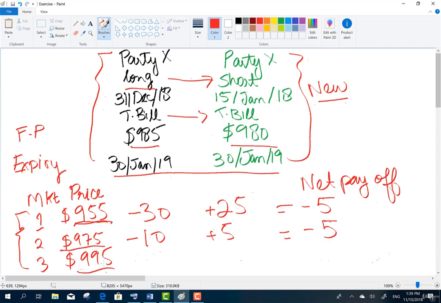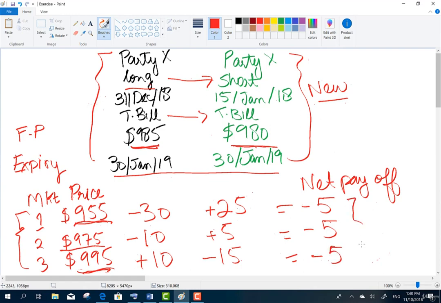Now the third scenario, if the market price is $9.95. If Party X buys at $9.85, which is lower than the market price, Party X will earn a gain of the difference between $9.85 and $9.95, plus 10. And here on the short contract, Party X will sell at $9.80 when the market price is $9.95. So Party X will sell at a lower price than the market. So the loss is the difference between $9.80 and $9.95, which is -15. So again, the net payoff for Party X will be minus 5.